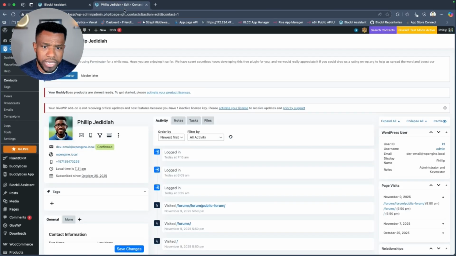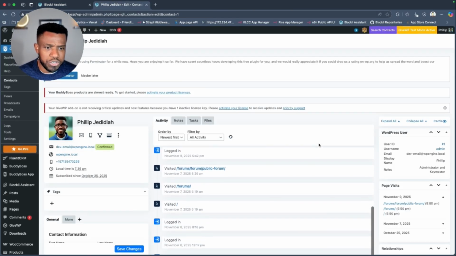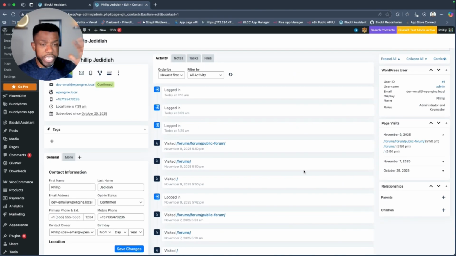what this is. So if you go here now, this is Groundhog, right? Groundhog also tracks your typical history, right? So user logged in, user did that, but it can't do anything with this. In order to do anything with this information for this user, you would have to go create a funnel, maybe in Groundhog funnels or Uncanny Automator or something, to pick this event and then set up an automation for logged in, user visits a forum, user purchases a product, user does all this stuff.